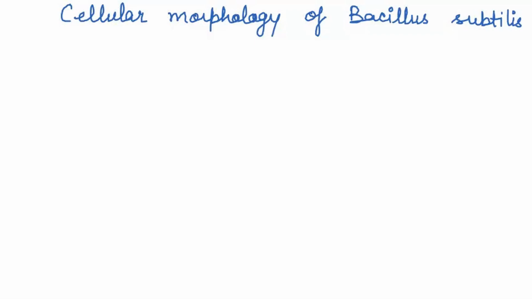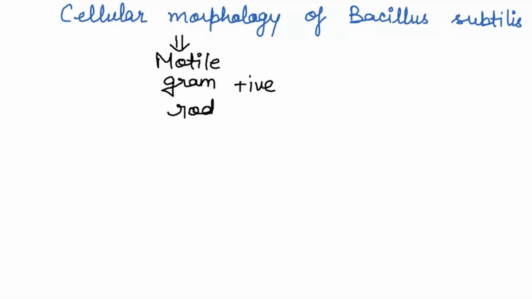Hi, the question is asking us about the cellular morphology of Bacillus subtilis. If I talk about the morphology, this Bacillus subtilis is motile and gram positive. This is a gram positive, rod shaped bacteria that occurs as short chains.